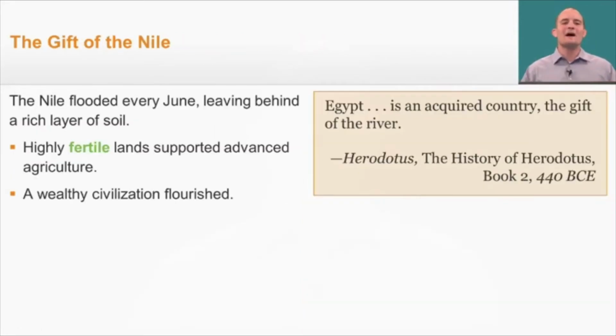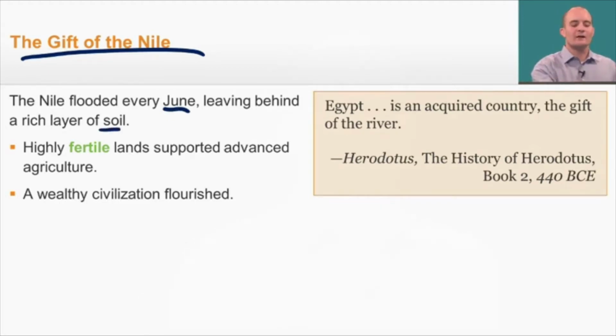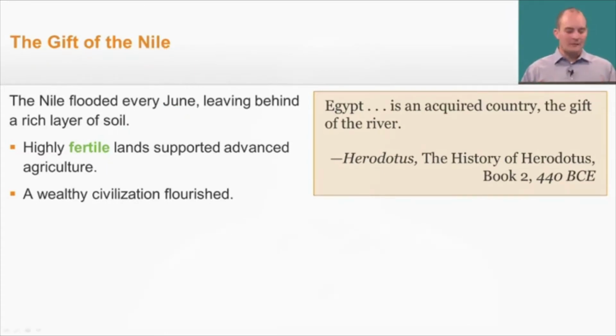Well, the Nile was so important in Egypt that Egypt was called the gift of the Nile. Now the Nile flooded every June, leaving behind a rich layer of soil, that rich alluvial soil, just like in Mesopotamia. And that soil allowed for highly fertile lands to support advanced agriculture. We're going to look at some of those crops in a second. And because it was able to support this agriculture, a wealthy civilization flourished.